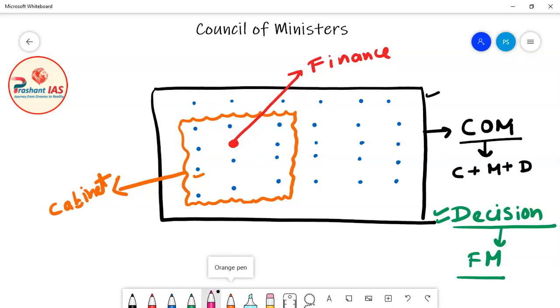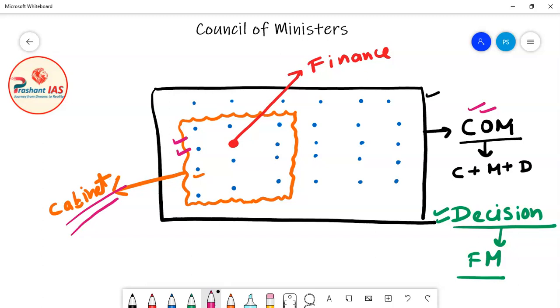Now friends, in yesterday's class I told you that the decision is taken by the cabinet, okay? Means all the decisions are taken by the cabinet on behalf of the Council of Ministers. All the policies are made by the cabinet on behalf of the Council of Ministers.